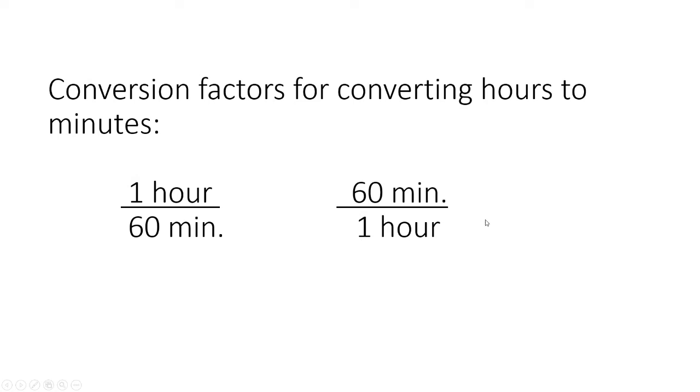Now we need another conversion factor for converting hours to minutes. So we know that 1 hour is 60 minutes. We know that 60 minutes is 1 hour. You can use either of these conversion factors, but choose the one with hour in the denominator. Since we have hour in the numerator here, we want hour in the denominator here so that they'll cancel out.